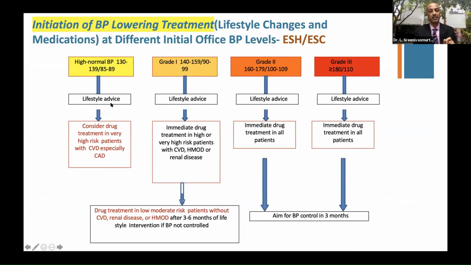The lifestyle is the basic one, which we tend to spend less time on in our busy practice. Again, a problem with most of us because of the busy schedule. And immediate drug treatment for high or very high risk. That means if it's diabetes, you will obviously fall into the high risk category at grade 1 hypertension itself, and that attracts immediate therapy. Of course, in grade 2 and grade 3, there is no doubt that we have to, with lifestyle modification, initiate the drug therapy at the earliest.